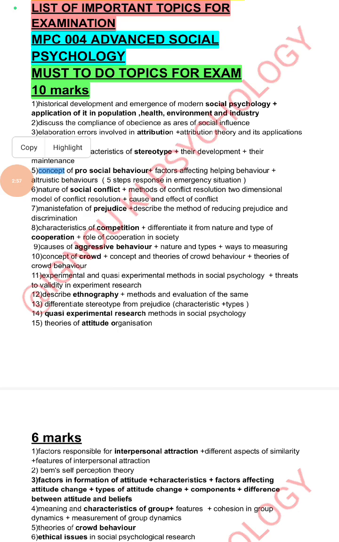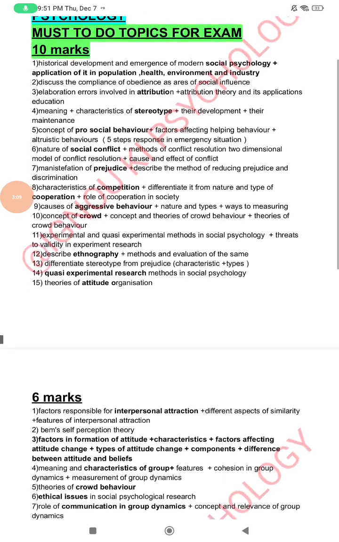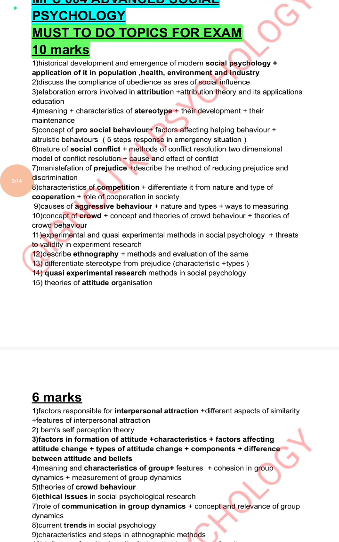Okay, question number 5, concept of pro-social behavior, factors affecting helping behavior. Then what is altruistic behavior, and five steps of response in an emergency situation. In this way, you have to explain what pro-social behavior is. Basically, pro-social behavior is voluntary behavior intended to benefit others, doing something good for society, building good relationships, helping society, and also it is about building social capital. First you have to explain what pro-social behavior is, then you have to address the other parts of the question.